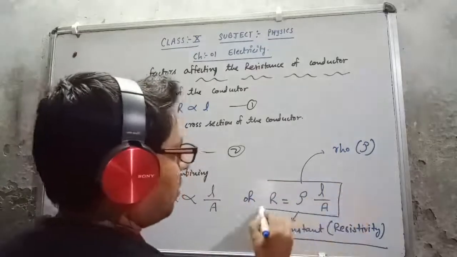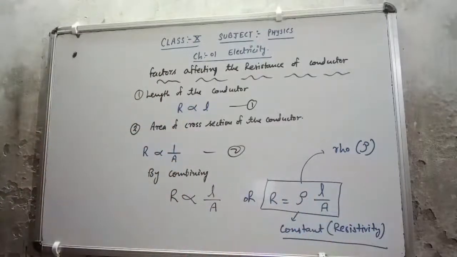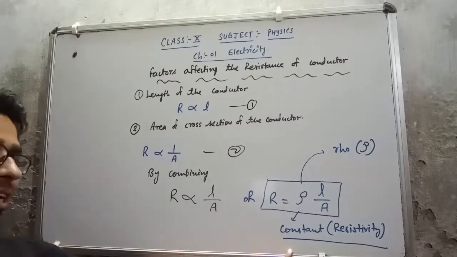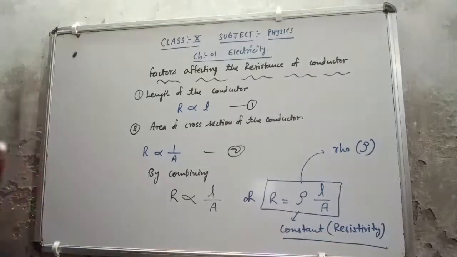This is one more formula for resistance: R equals rho L upon A. Rho is a constant and it is called resistivity.